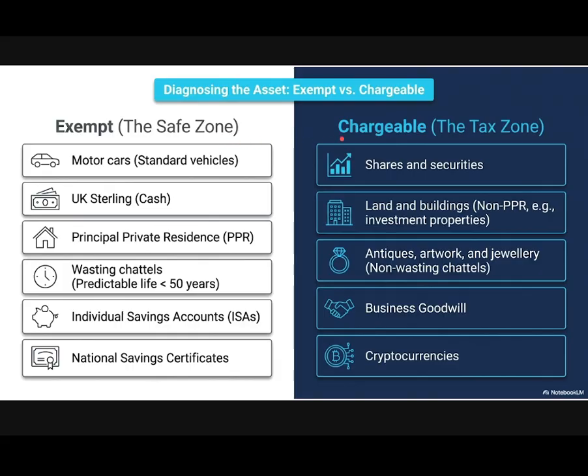Now let's look at chargeable assets. Chargeable assets are shares and securities. Suppose we buy a share and we sold it for a profit, then that profit is chargeable for capital gains tax. Land and buildings, investment properties are chargeable under capital gains tax. Antique artwork and jewelry, business goodwill, cryptocurrency. So these are all chargeable assets, and these are exempt assets. The list of chargeable assets is infinite. There are so many assets that are chargeable, but there are only a few exempt assets.